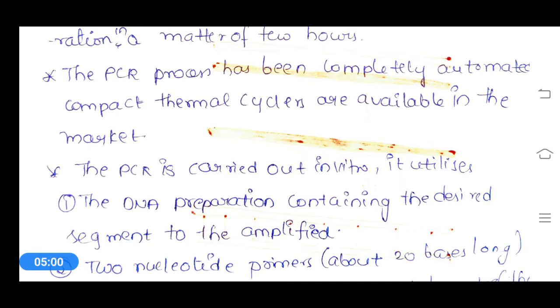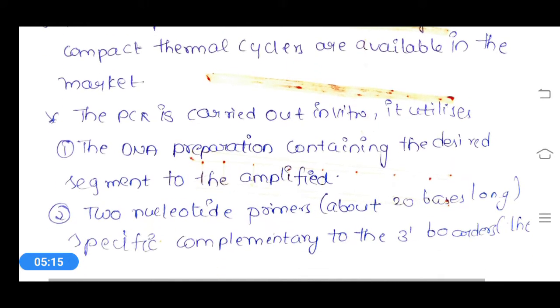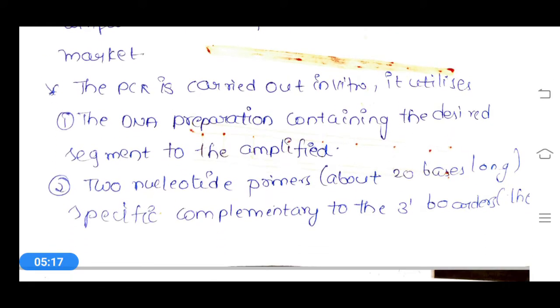That means it is not an external process. It is done in vitro, and it utilizes a small DNA preparation containing the desired segment of the DNA to be amplified.